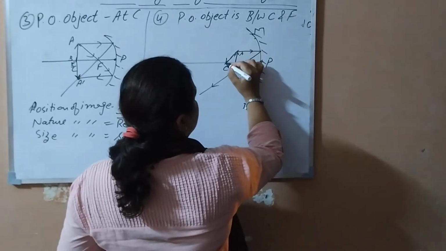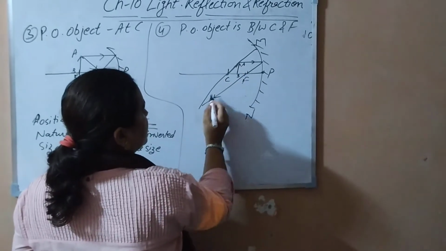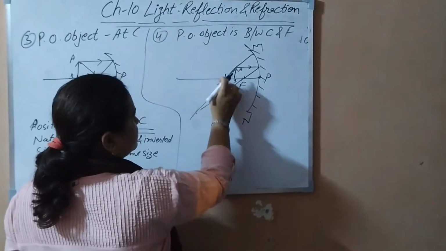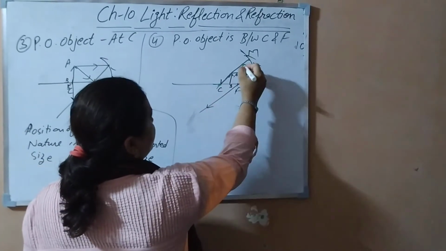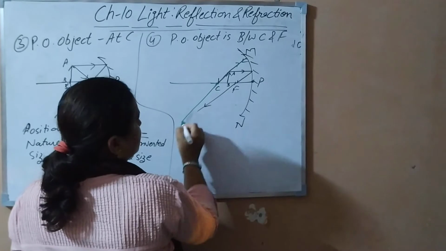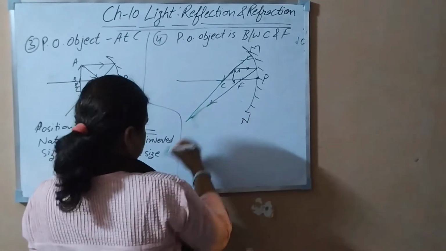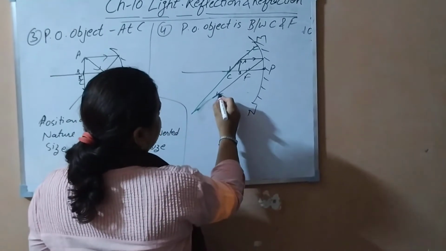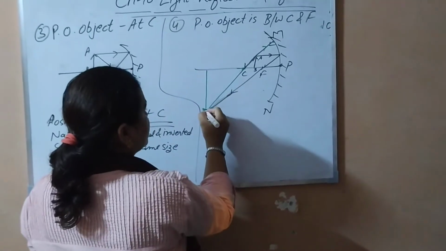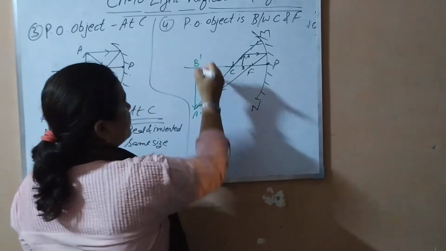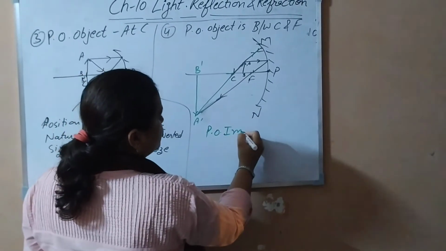So, a straight line. It would get reflected back along the same path. Let me show you with a different color so that it is clear, and this would join here, straight. This is produced here. Using a scale, you can make it accurately. So you have got the image here, A dash B dash. Again it is in front of the screen. So where is the position of the image you have got?